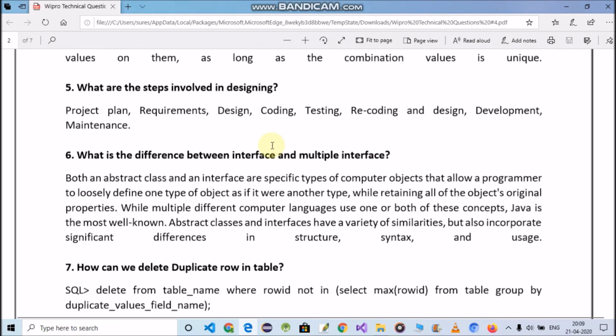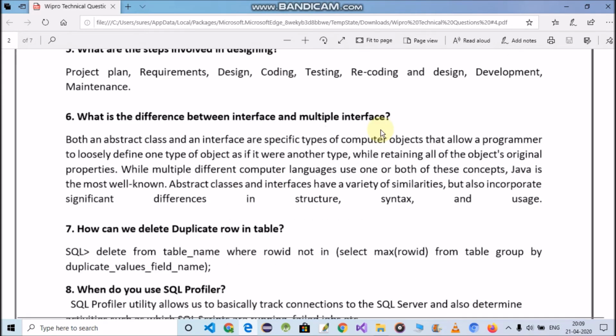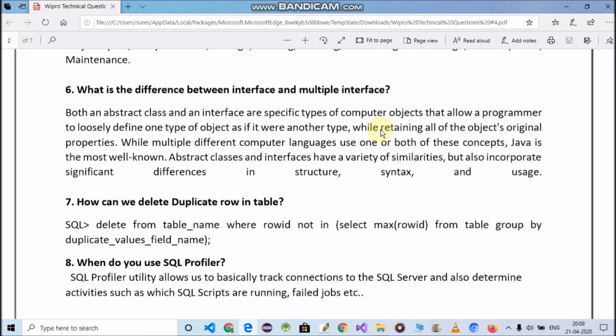Okay, now we are talking about question number 6. What is the difference between abstract class and interface? So, the answer of this question is: both an abstract class and an interface are specific types of computer objects that allow a program to loosely define one type of object as if it were another type, while retaining all the object's original properties. While multiple different computer languages use one or both of these concepts, Java is the most well known. Abstract classes and interfaces have a variety of similarities but also incorporate significant differences in structure, syntax, and uses. Okay, so this is the difference between abstract class and interface.